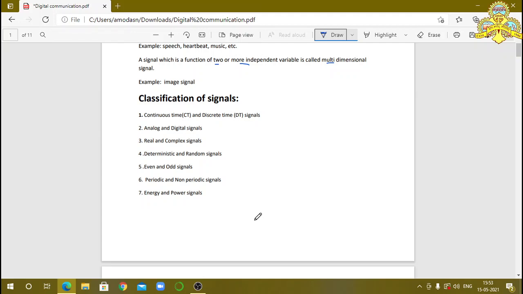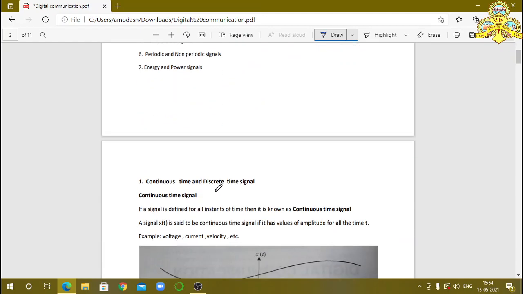Then signals are classified into different types. Here we have 7 different types of signals, that is classification of signal. The first one is continuous time signal or discrete time signal. The second one is analog and digital signals, then real and complex signals, deterministic and random signals, even and odd signals, periodic and non-periodic signals, energy and power signals. Like this, in your syllabus you have 7 different types of signals. Now we consider one by one.